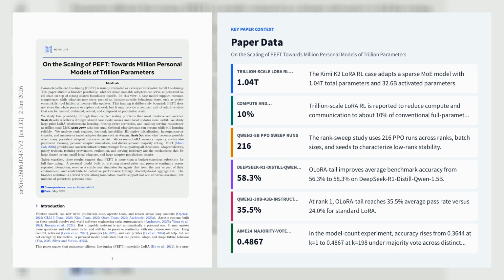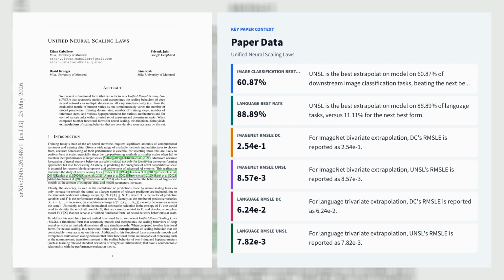On scale out, the paper introduces LoRA as memory and context learning, reports a bounded memory capacity law on a benchmark, and shows per-user LoRA adapters improve social simulation in OASIS and majority vote accuracy on AIME24 from 0.3644 at one model to 0.4867 at 198 models. The infrastructure layer, MinT from MindLab, turns adapter identity, revisioning, and bounded residency into a deployable lifecycle for persistent personal models. Let's explore the third paper, Unified Neural Scaling Laws.